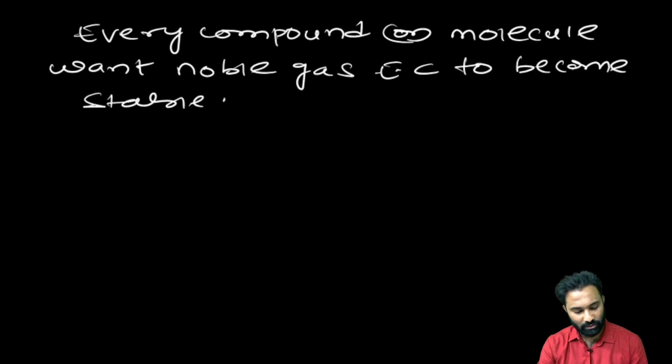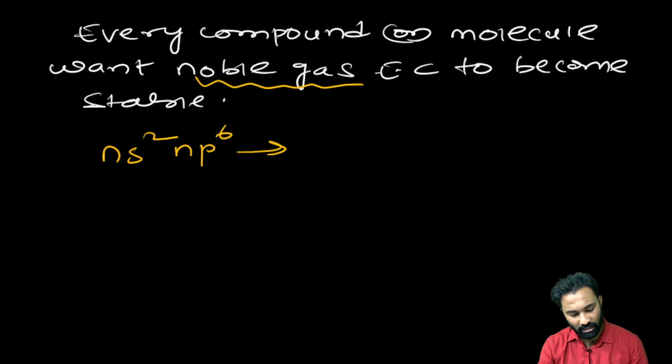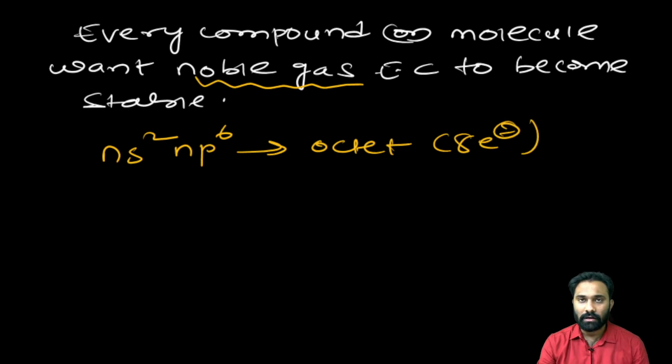They want to attain the noble gas electronic configuration, which is ns2 np6. We call it an octet electronic configuration, or 8-electron species, if you have 8 electrons in the valency shell.